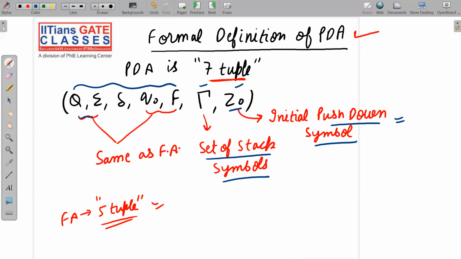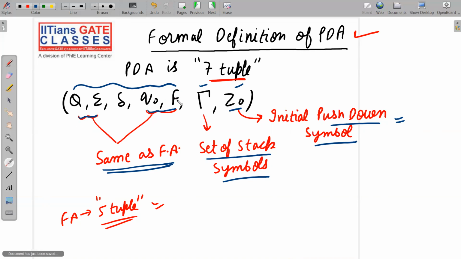Q, sigma, q naught, F. These 4-tuple are exactly the same as in FA, so I'm not going to explain them again and again. Q is a non-empty, finite set of states. Sigma is the input alphabet, that means the strings which we are giving to the PDA will be constructed from sigma. Q naught is your initial state, F is the set of final states, to say it properly, and this can be empty also.